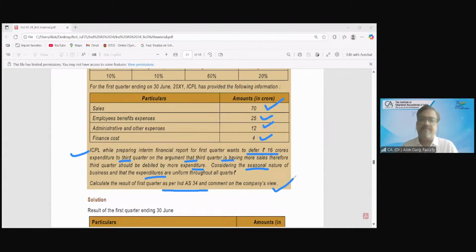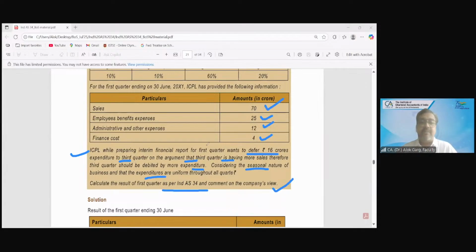First of all, the company says it will defer 16 crore expenditure because the third quarter will have more sales. Is it a right approach? No, sir, it's not. The standard says that if you are in a seasonal or cyclical business, whatever income or expenditure you incur, you have to record it in that period only.